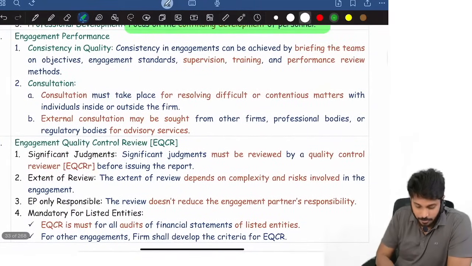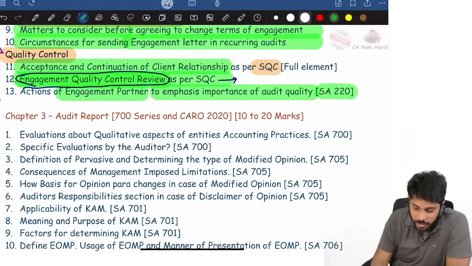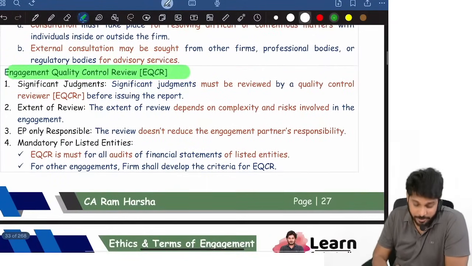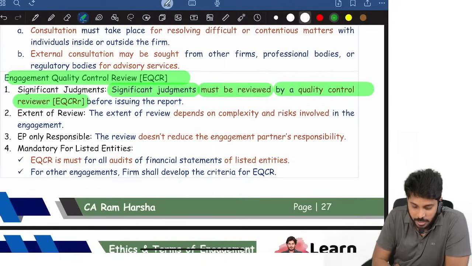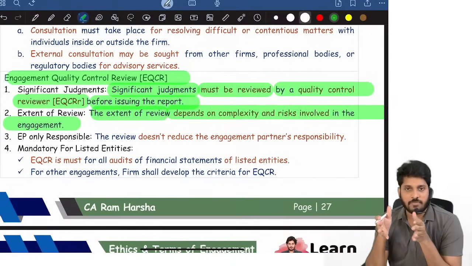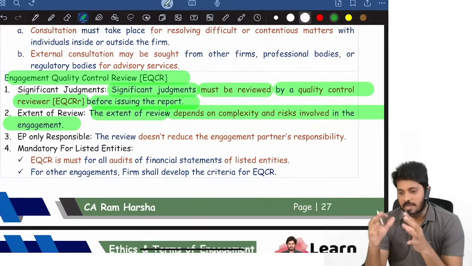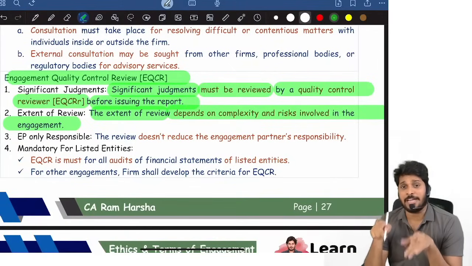Then engagement quality control review. Another expected question I already told. What is engagement quality control review? Major judgments, significant judgments, they must be reviewed by a quality control reviewer before issuing the report. The extent of review depends upon the complexity and risk involved in the engagement. You know, I am one partner in the firm. I am doing the audit of so-and-so company. I complete the entire work, but I will not sign the report. Before signing the report, that too for listed companies, engagement quality control review is mandatory.